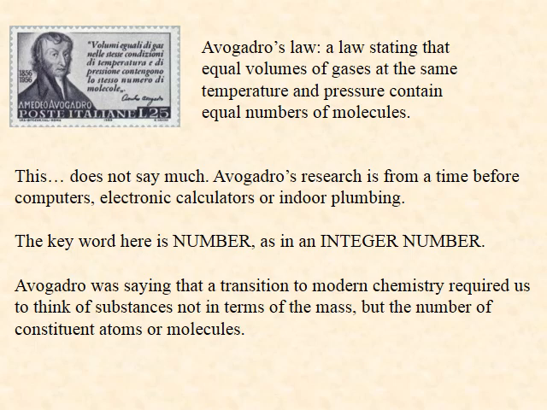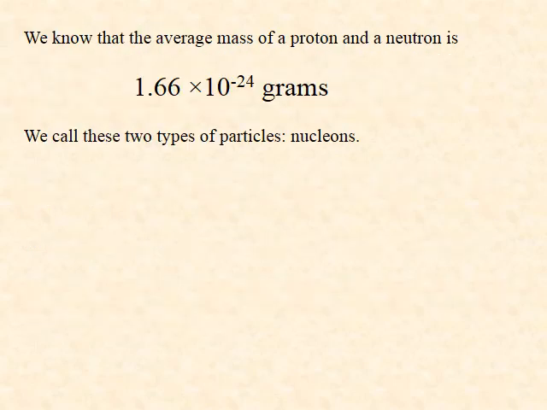Before Avogadro, matter was considered to be fluid. The idea of matter being made of discrete entities changed all that. It was made clear that a transition to modern chemistry required us to think of matter, not in terms of its mass, but in terms of the number of constituent particles. During Avogadro's lifetime, the idea that there is an as yet undetermined Avogadro's number remained just an idea.